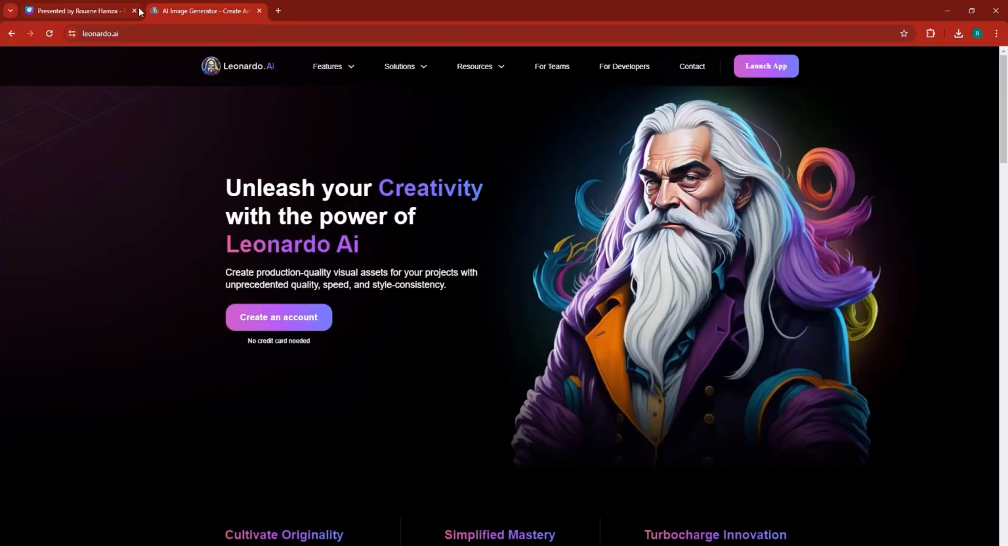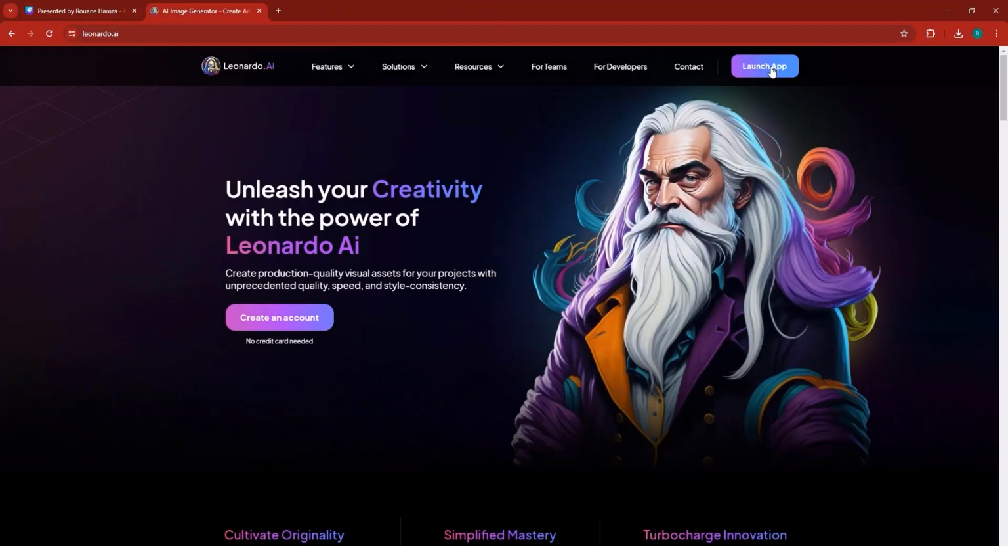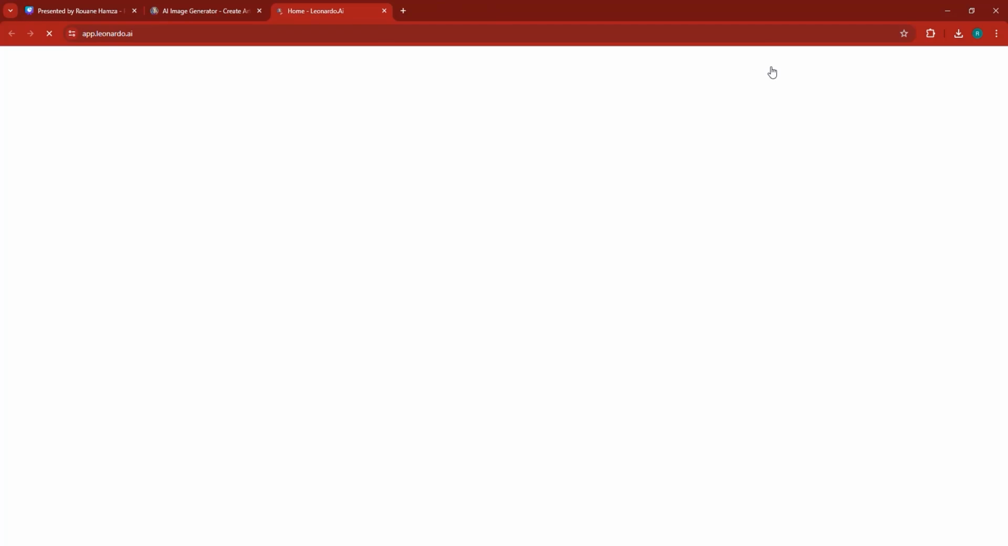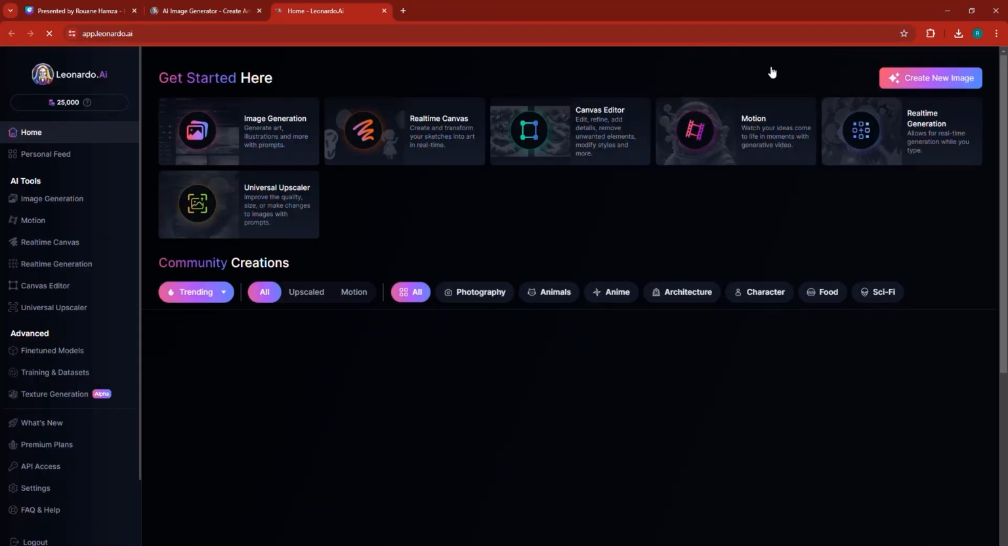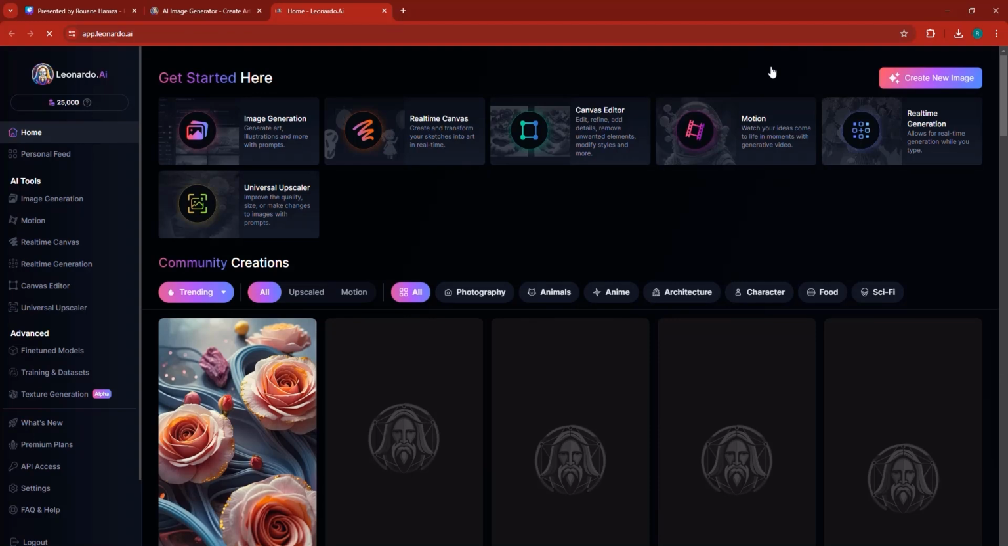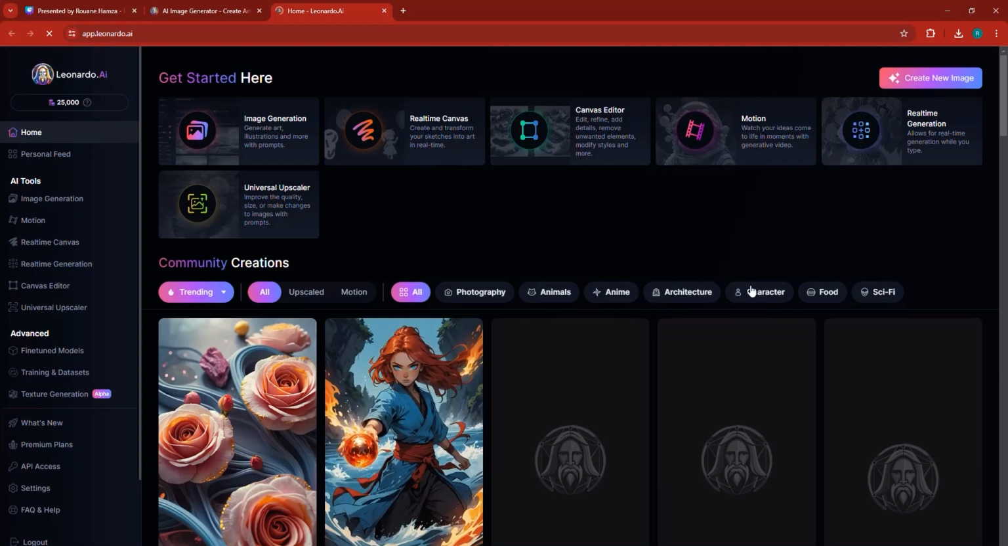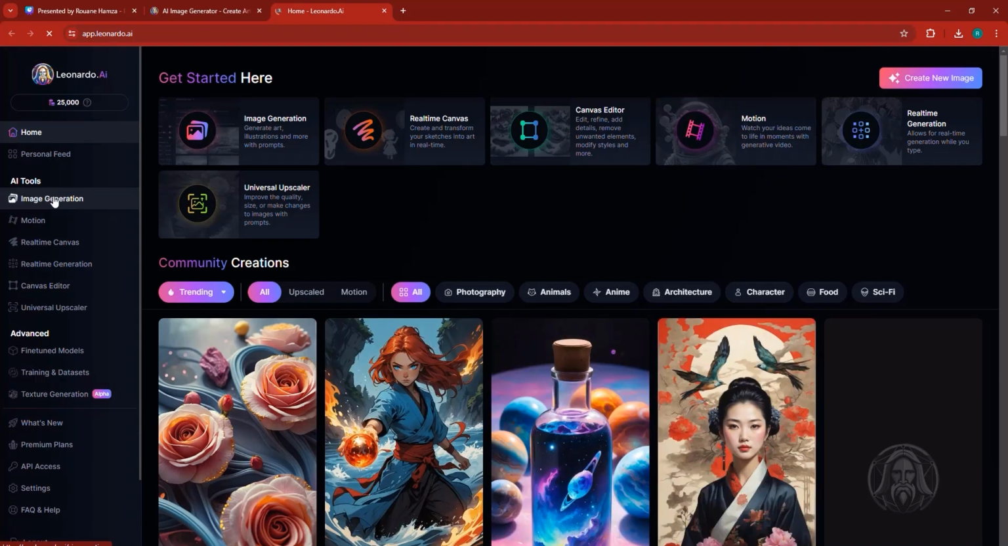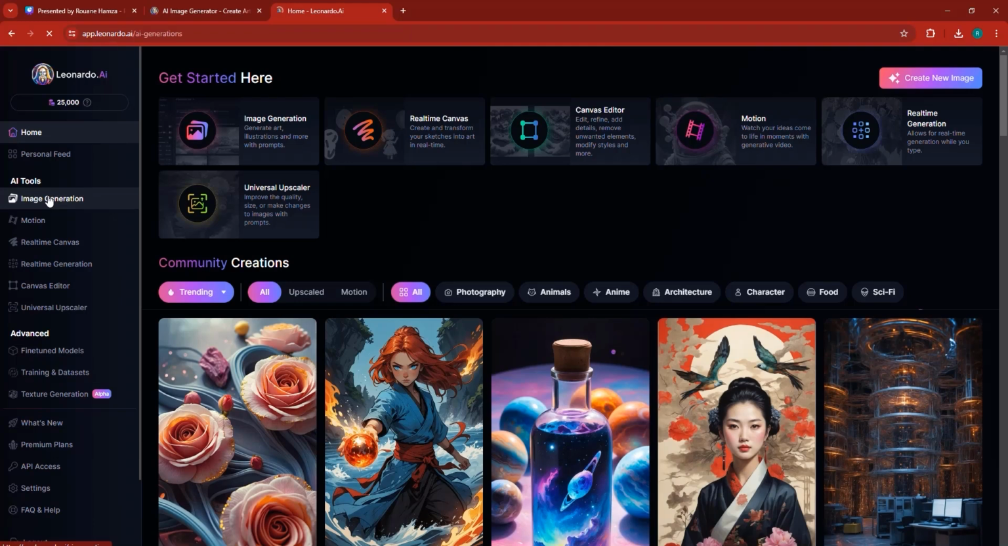First and foremost, I want you to go to this software called Leonardo AI. It allows you to create images for free. Click on Launch App. It allows you to create images for free for as much as, I think, 6 to 7 images per day, which is pretty good because most other softwares don't allow you to do that. Then here you have this option, which is called the image generation option.